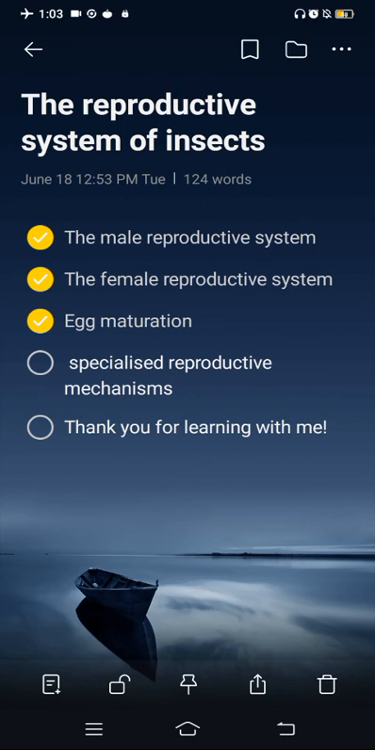Hello, next is specialized reproductive mechanisms in insects. The majority of insects are oviparous. They lay eggs outside and thereafter the entire development takes place. Most of the insects are adapted for laying only fertilized eggs. Development into embryo from cleavage to larvae often occurs outside the body of the mother. Such a phenomenon is called oviparity.